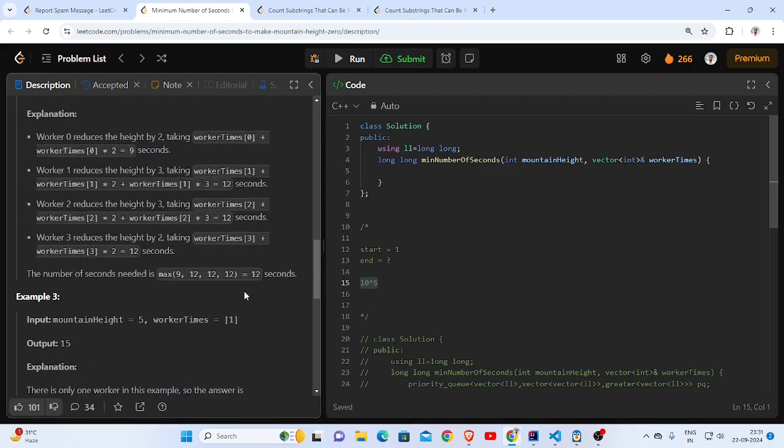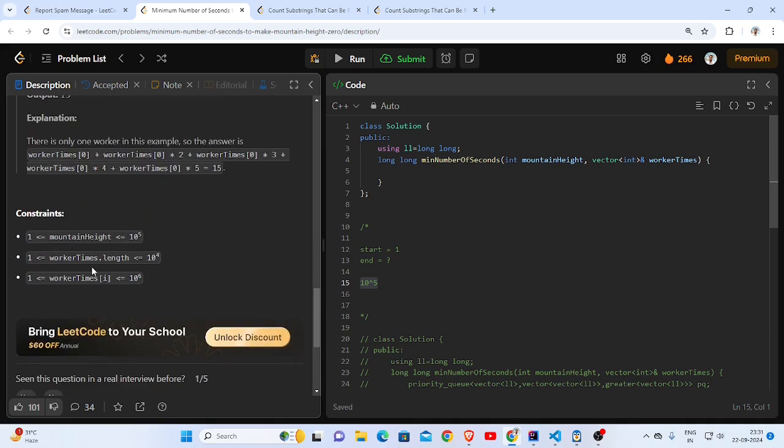And the value that I can take common outside is the worst case for worker time, that is 10 to the power 6. So if I do the arithmetic on x, it will be x plus 1, which is approximately x itself, divided by 2, and the common value is 10 to the power 6.